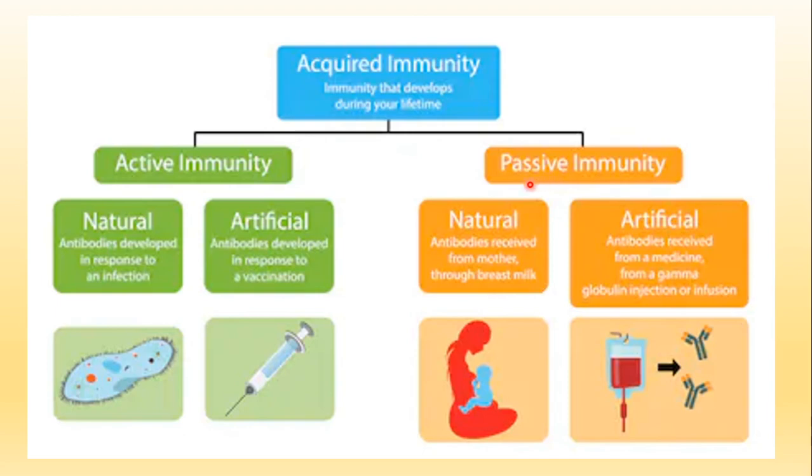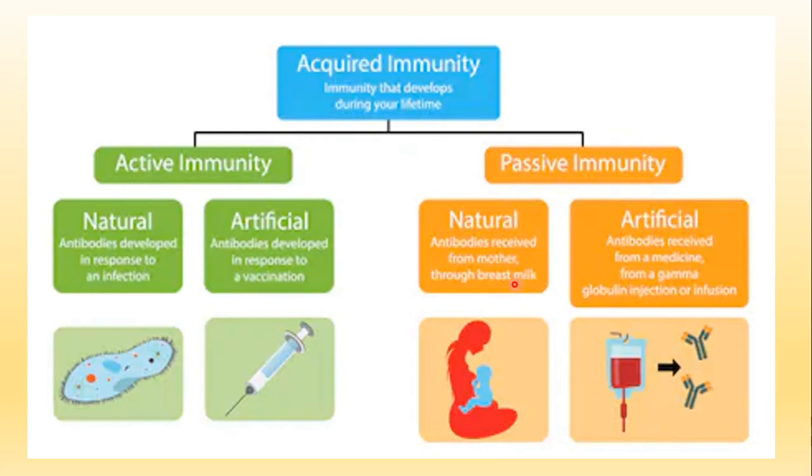Both are acquired. Now, first, a little bit about passive immunity. Passive immunity can be natural or artificial. Naturally, all living organisms, all humans rather, get this type of immunity through our mother. After the baby is born, the mother feeds the young one.